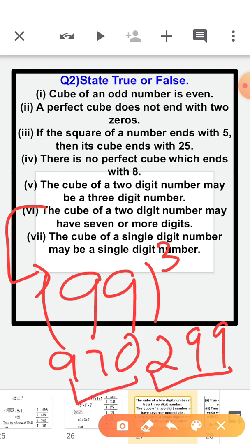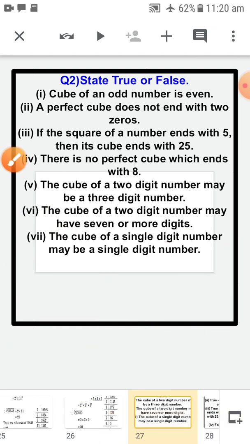Now the question is saying that the cube of a 2-digit number may have 7 or more digits. So the largest 2-digit number's cube is a 6-digit number. So it is very much clear that after that we will have a 3-digit number, that is 100. So 7 or more digits we will never get. Okay, so this statement is also false.